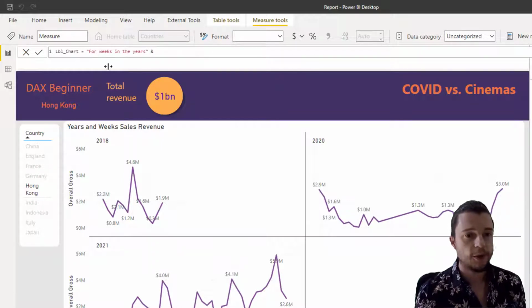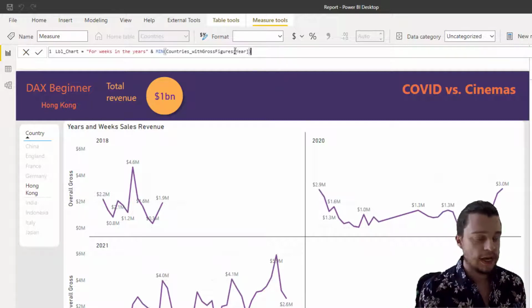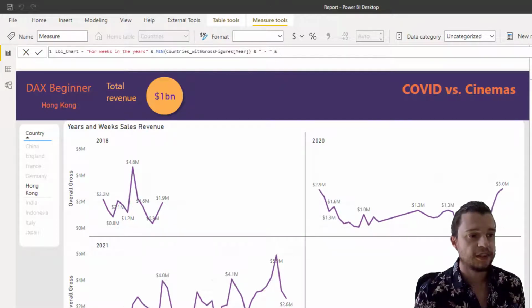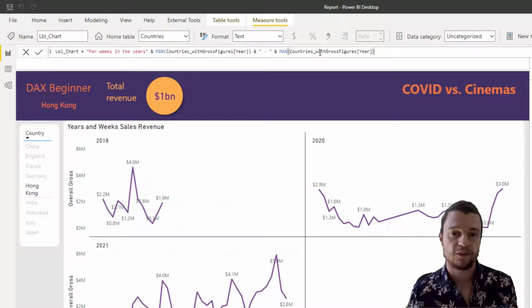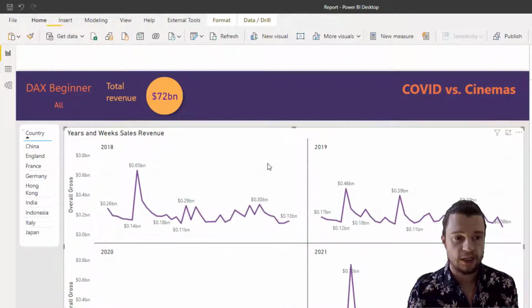And then I'm gonna put in some DAX. So I'm gonna put the minimum of the countries with gross year figures. And then I'm gonna go and put a hyphen in between. And then last, I'm gonna take the maximum of that year as well. So you can see there that I'm doing the minimum of the countries with gross figures year and then the maximum year from it. Now after doing that, I'm gonna go to this chart here, click it.